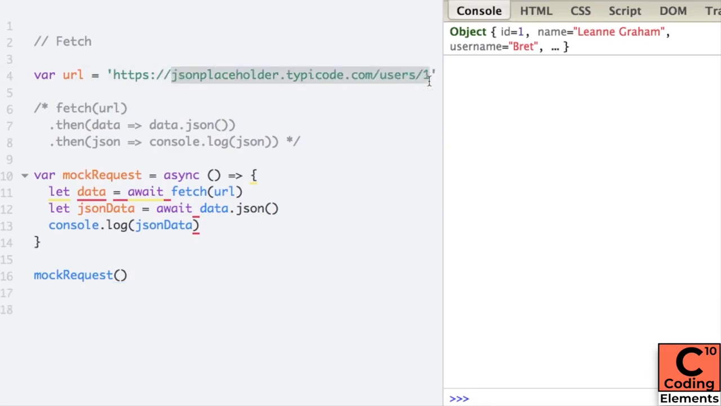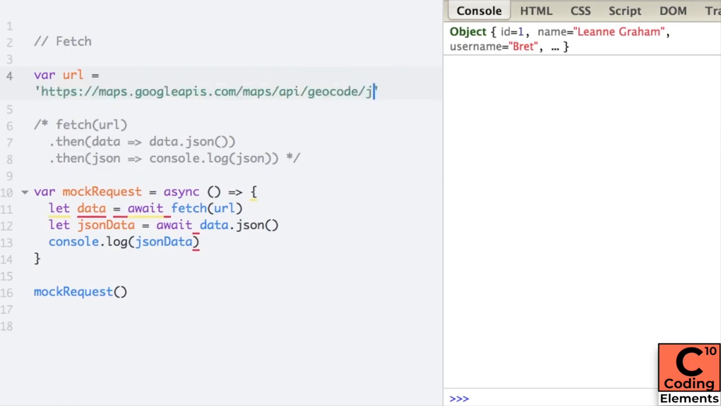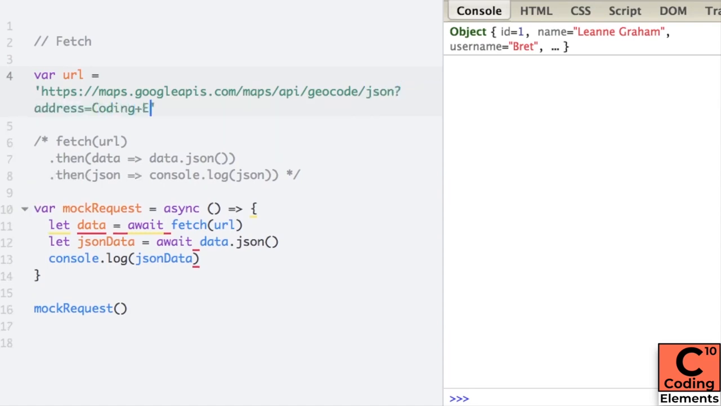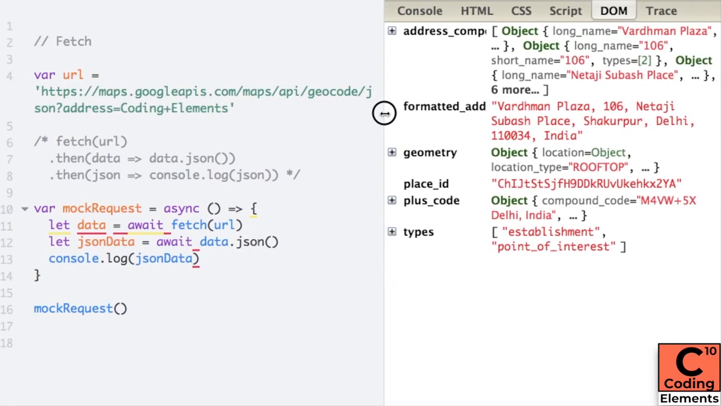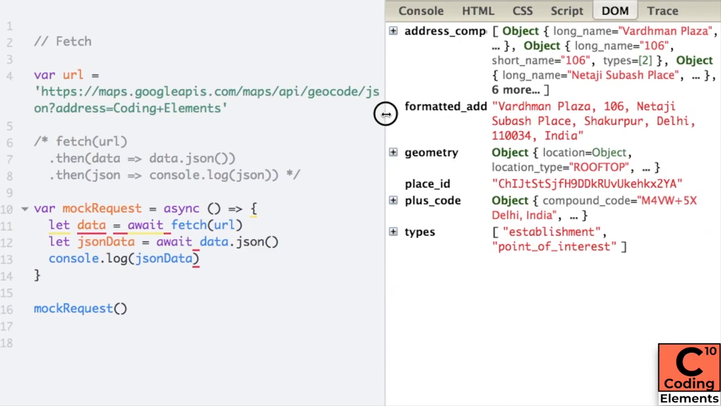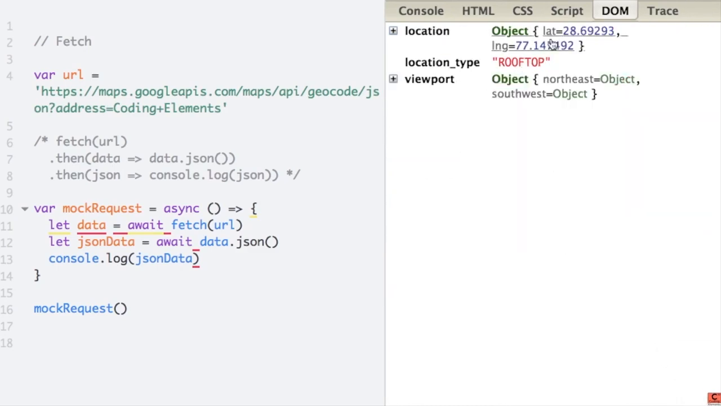Similar to JSON placeholder, we can see examples for calling actual APIs. So I have used the geocode API of Google Maps API, and in address, that is the URL parameter, I have passed coding plus elements as its value. And we can see that with this call, the proper output is printed. That is the complete address of coding elements, its zip code and its latitude and longitude, etc. have been printed.